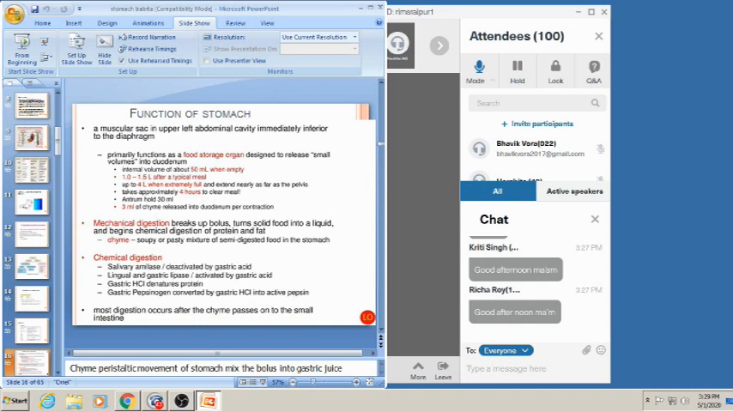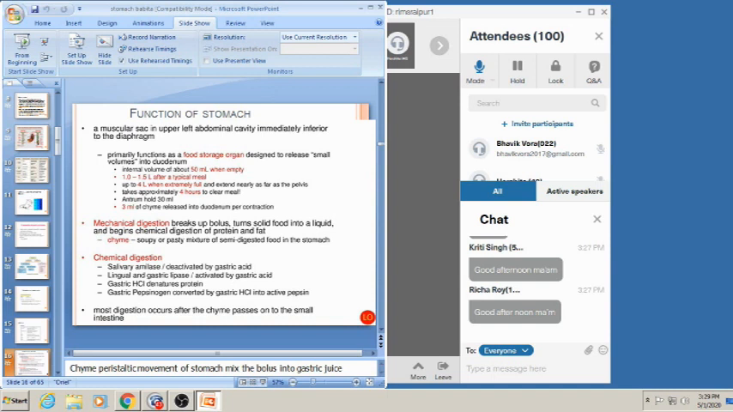Takes approximately 4 hours to clear a meal. Means food can be stored for 4 to 6 hours. Antrum holds 30 ml of food. 3 ml of chyme is released into duodenum per contraction. After every contraction, 3 ml of chyme is released.